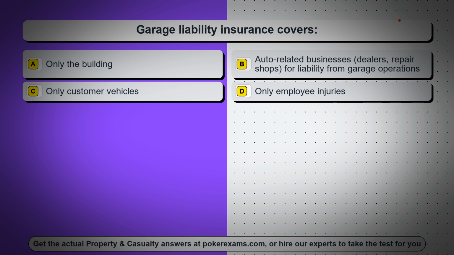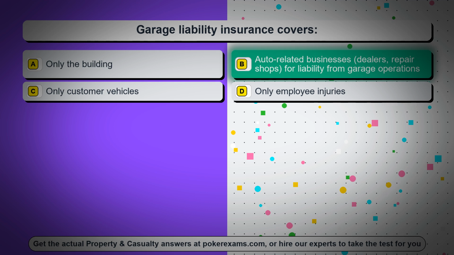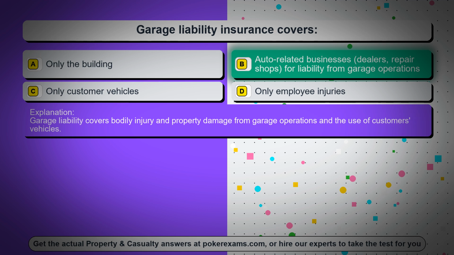Option D, only employee injuries. The correct answer is option B, auto-related businesses, dealers, repair shops, for liability from garage operations. Garage liability covers bodily injury and property damage from garage operations and the use of customers' vehicles.